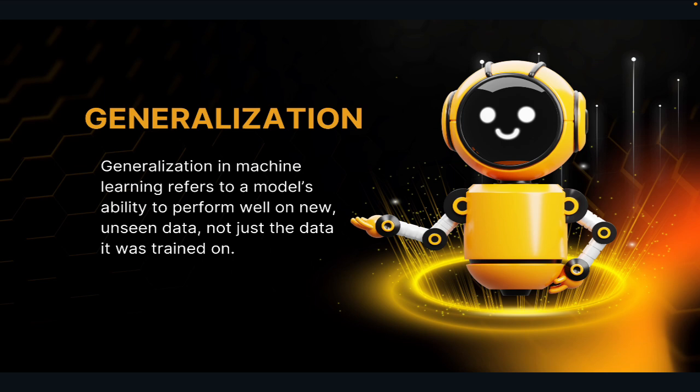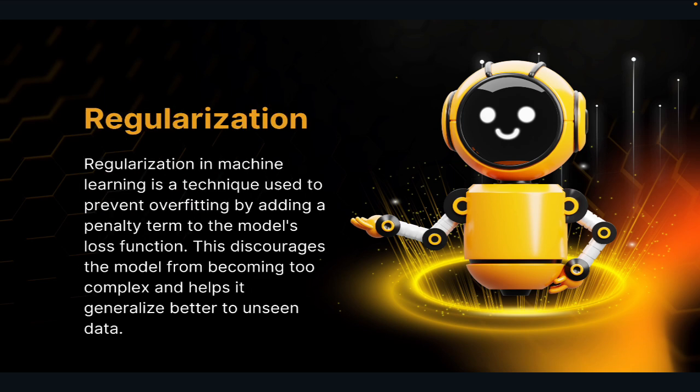Okay, next we will know about regularization. Regularization helps us tackle high variance and prevent overfitting by adding a penalty term to the model's loss function. Now let's break it down with two major types of regularization, that is L1 and L2.